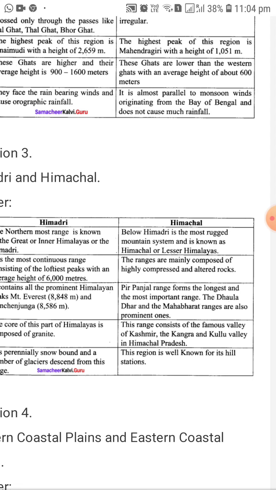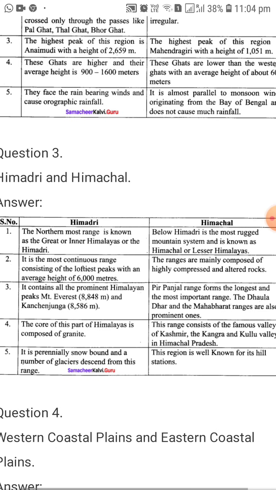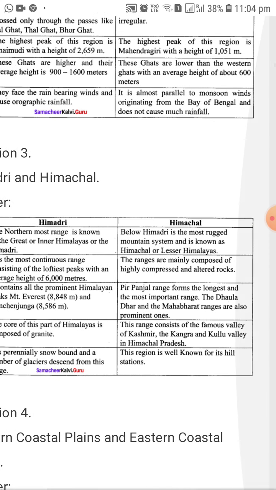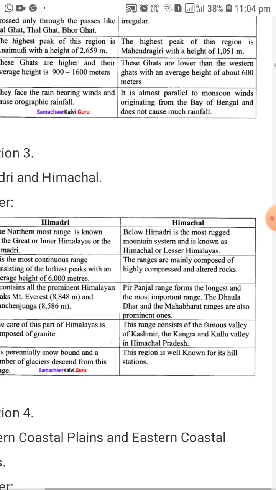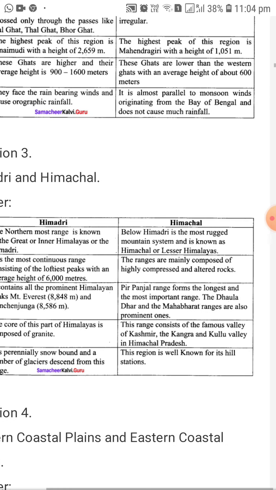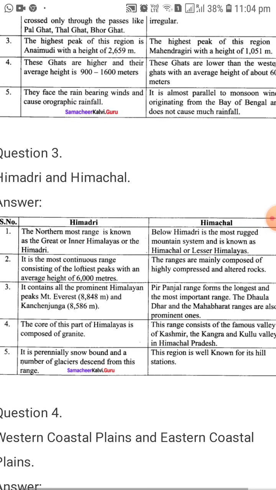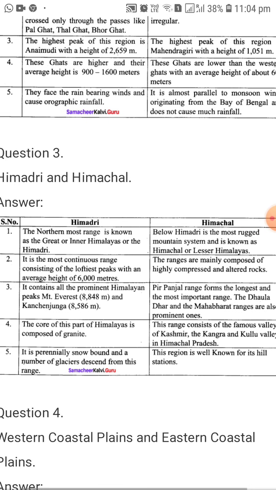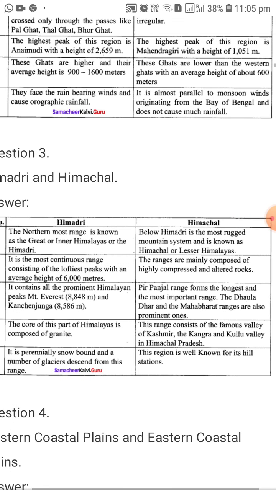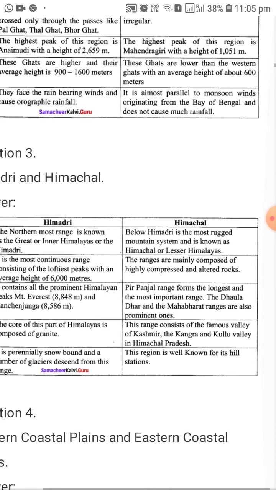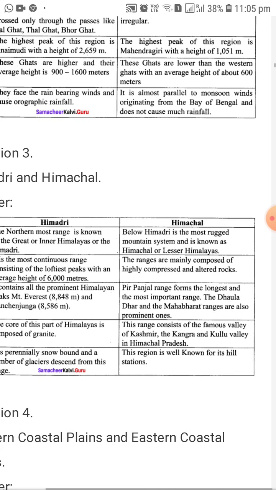The Dhauladhar and the Mahabharat ranges are also prominent ones. The core of this part of the Himalaya is composed of what? Granite. What is that? Granite. This range contains the famous valley of Kashmir, and the Kangra and Kullu Valley in Himachal Pradesh. It is permanently snow bound and a number of glaciers descend from this range. This region is well known for its hill stations.